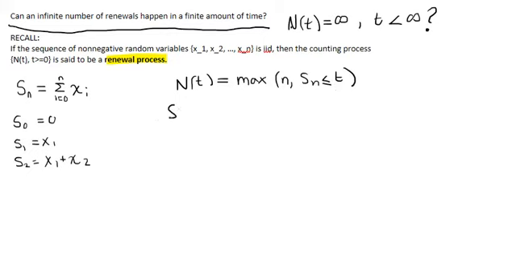By the strong law of large numbers, we know that S sub n over n, where n is the maximum, has to equal mu. And this makes sense, right? We take the total amount of time for all events and we divide by the number of events, and we're going to get the average amount of time it takes for an event. Now, the time between events, X sub i, needs to be greater than 0, so we know that mu is greater than 0. This is something that is known.